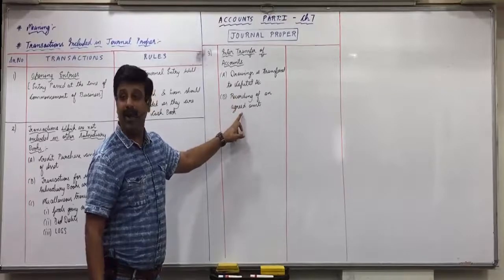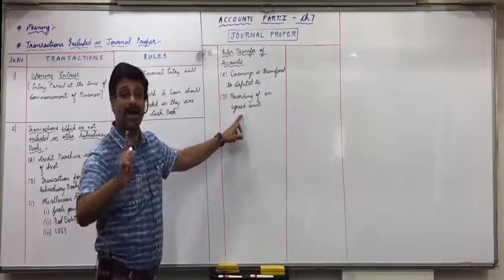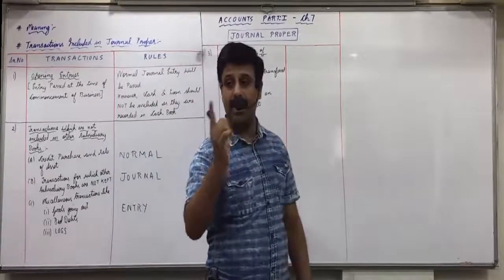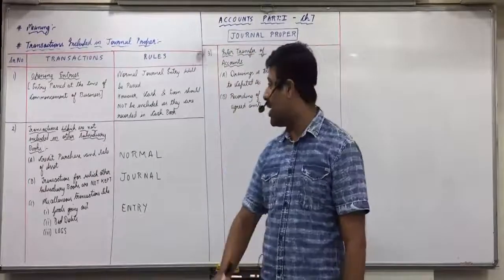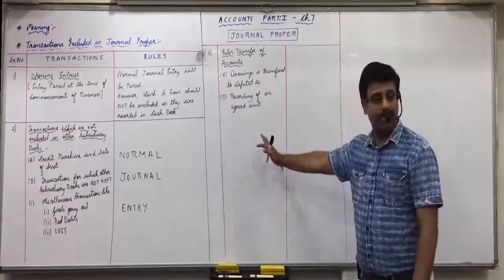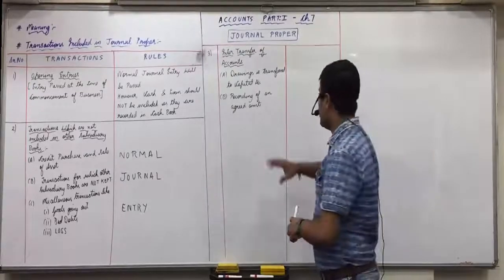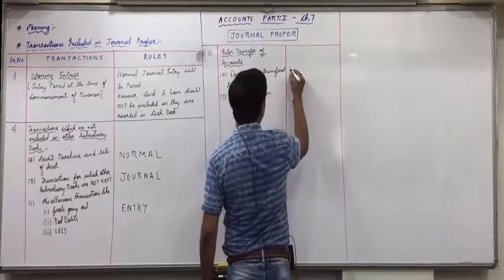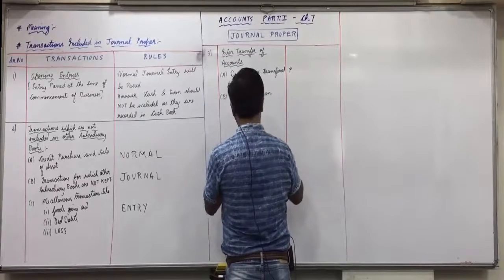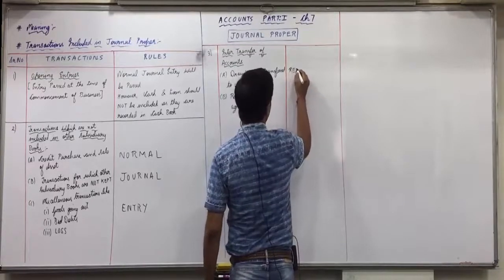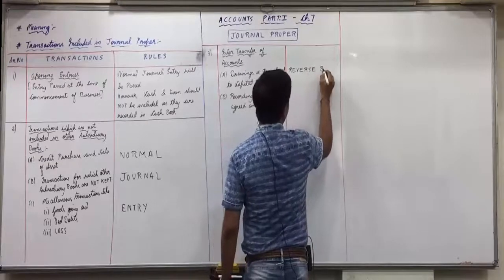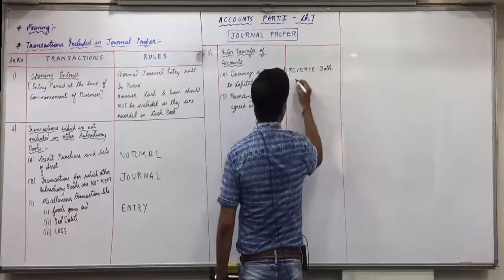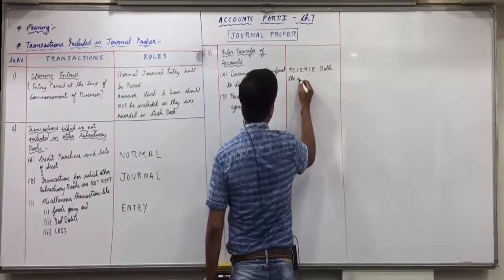Here recording of an agreed amount means you identify receivable and payable and then you reverse both of them. Raise your hand who did not understand this. All are clear with it? So in this drawings write down reverse both the accounts.